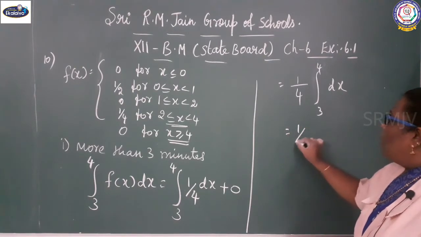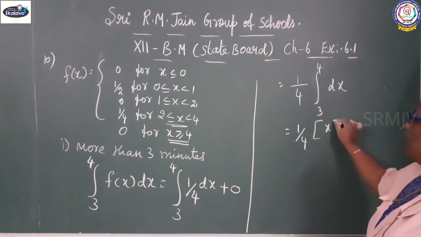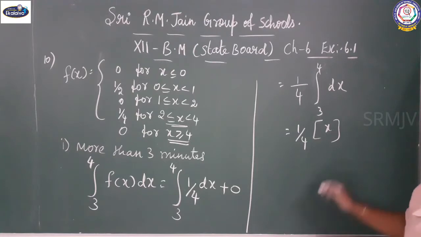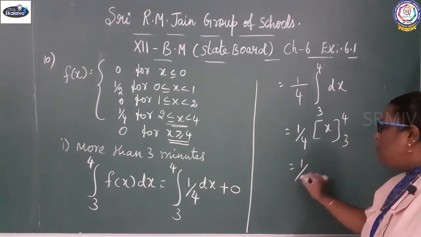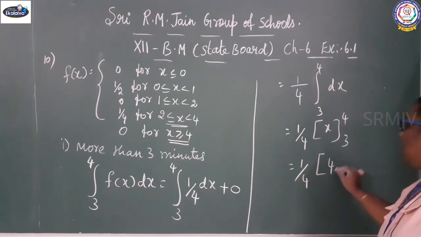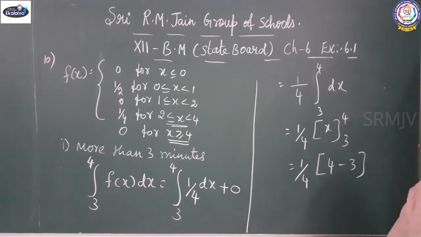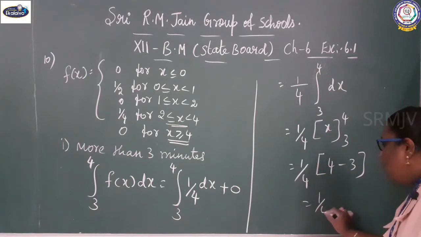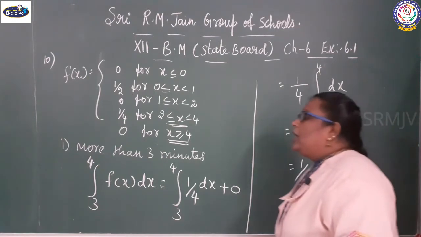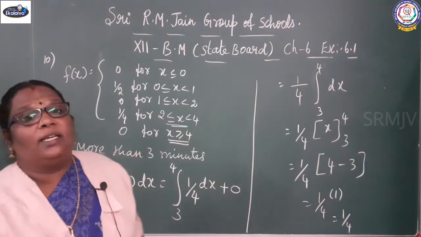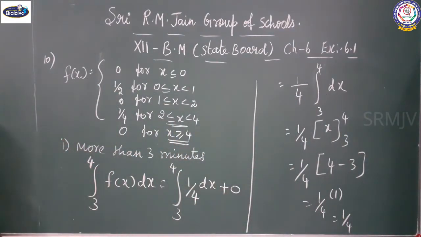It gives 1 by 4 into x, with limit 3 to 4: upper limit minus lower limit, which is 1 by 4 into 1. More than 3 minutes is 1 by 4.